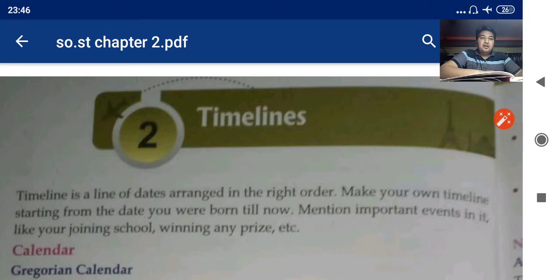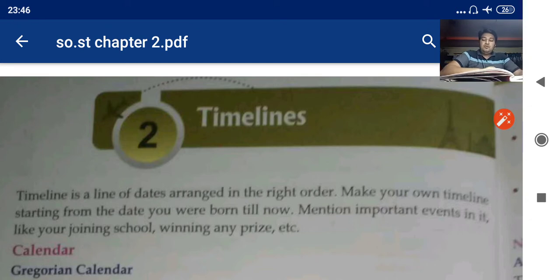If I had mentioned my high school date first, when I completed my high school, then this timeline would not work. So the definition says the timeline is a line of dates arranged in a right order. I hope it is clear now.